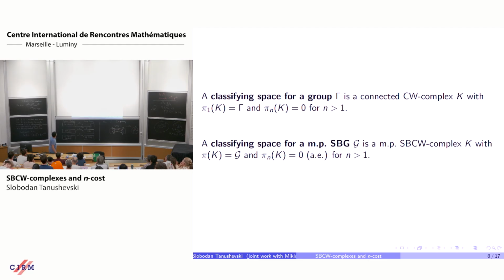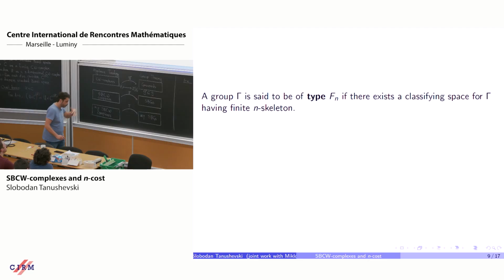Okay. But now I want to go in another direction, more combinatorial. Recall that a group gamma is said to be of type Fn if there exists a classifying space for gamma having finite n skeleton. A group has type F1 if and only if it is finitely generated, and type F2 if and only if it is finitely presented.